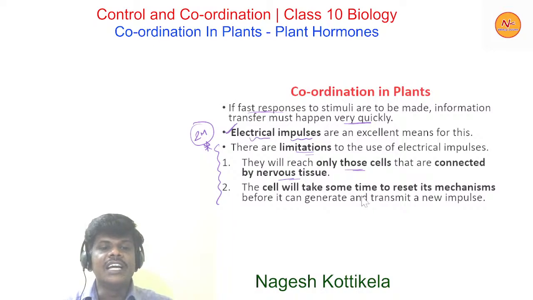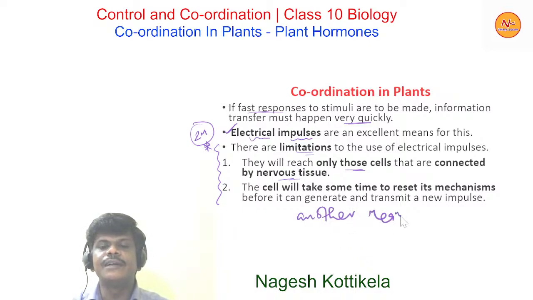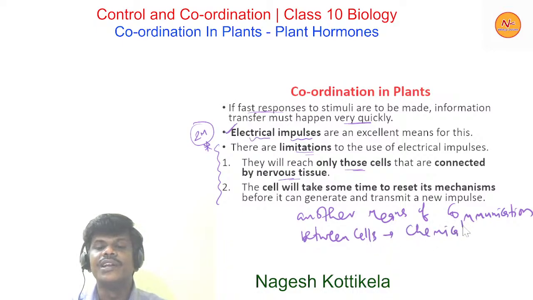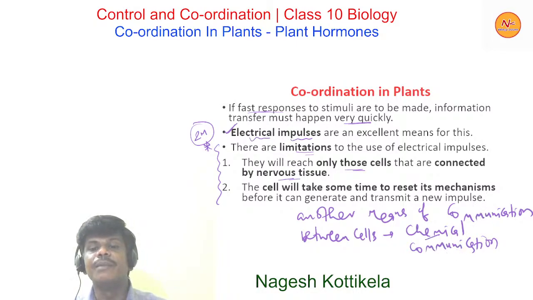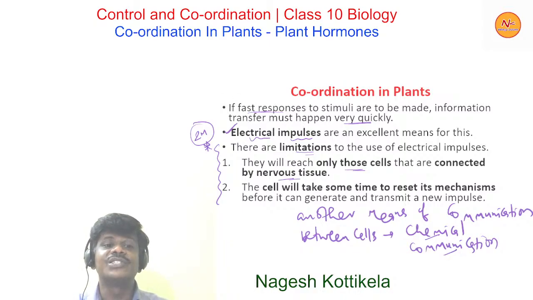So no wonder that most multicellular organisms use another means of communication, and that another means of communication between cells is nothing but chemical communication. So this is one more mode of communication seen between the cells. As there are limitations with electrical impulses, the other mode of communication is chemical communication. Let's discuss this in detail.